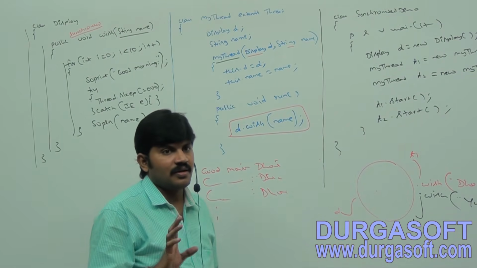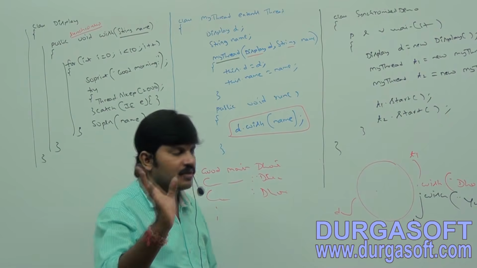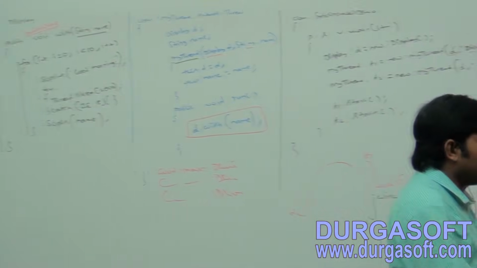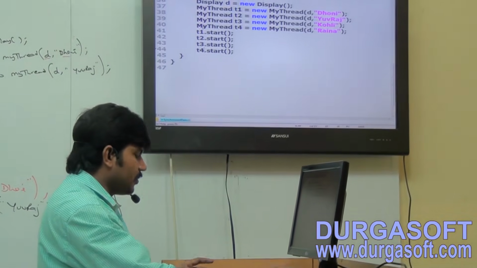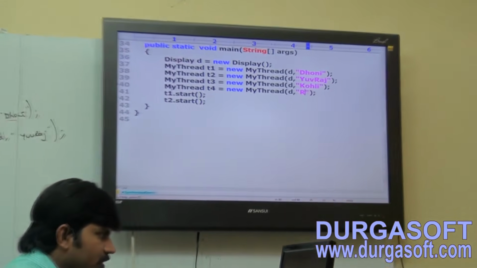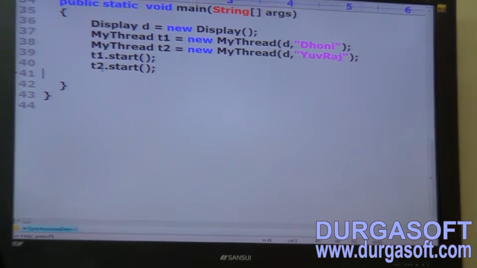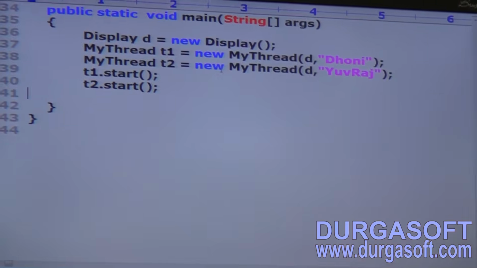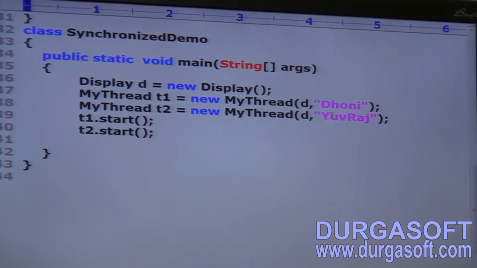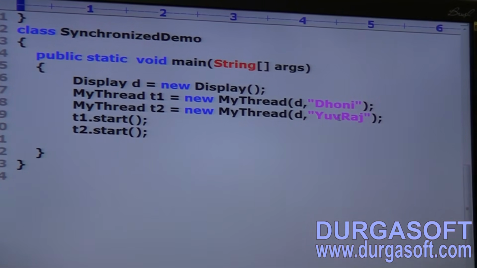Now, can I get regular output or irregular output? Regular output, right? Observe the difference. Now, just come back. Here, see. Now I don't want these many threads, just only Dhoni and Yuvraj at the beginning. Let me explain. So my thread T1 is equal to my thread, D comma Dhoni, D comma Yuvraj, like